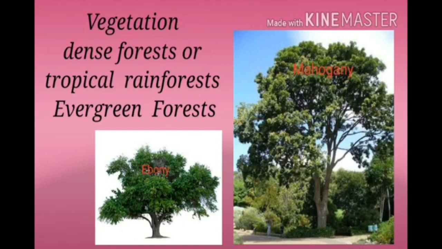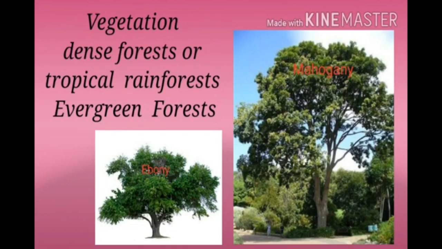Most of the DRC is covered with tropical rainforests. There is a large variety of trees and other plants. The trees are tall and form a canopy of leaves at the top. Creepers, climbers and shrubs grow below.